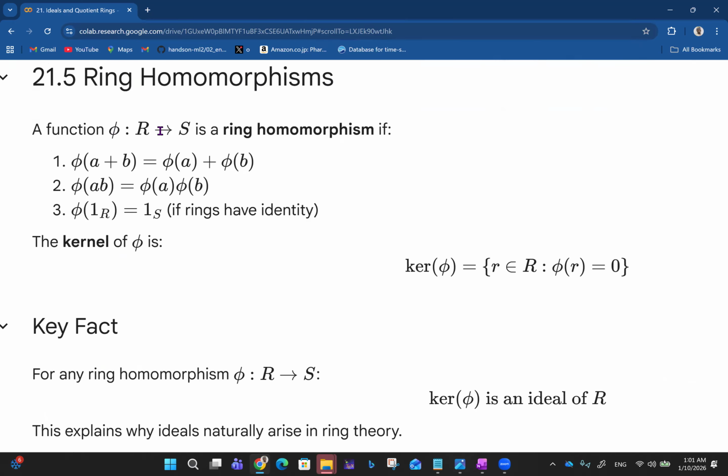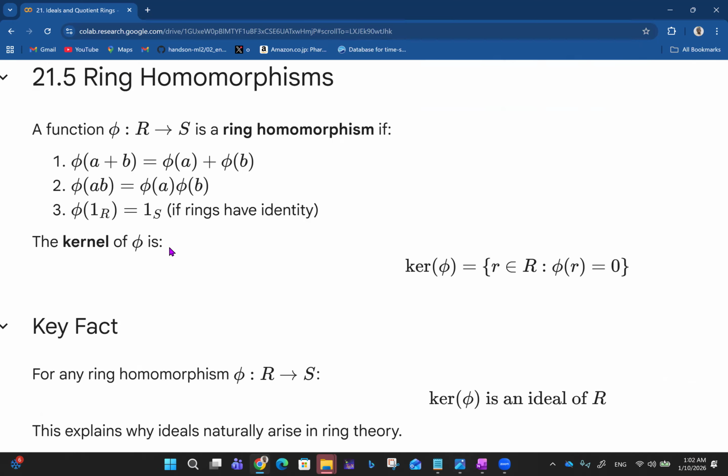So a function phi which maps R to S is a ring homomorphism if, first of all, phi(a + b) is the same thing as phi(a) + phi(b). Then phi(ab) is the same thing as phi(a) phi(b). And phi(1_R) is equal to 1_S if the rings have identity.